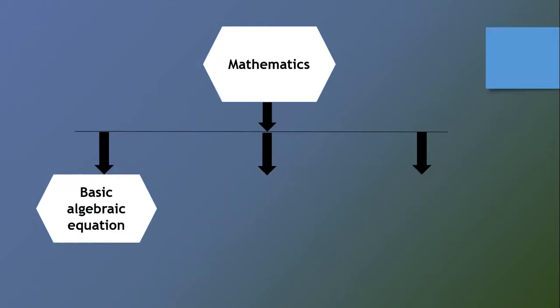So what do you do in this kind of situation? There are two numbers, so you can take them as x and y. The sum of these numbers is x plus y, and the product of these numbers is xy. And if the sum of the numbers is 5 more than the product, then x plus y equals xy plus 5. So we will make an equation like this, and then try to solve the problem. Even some word problems can also be asked. So that is the basic algebraic equations.